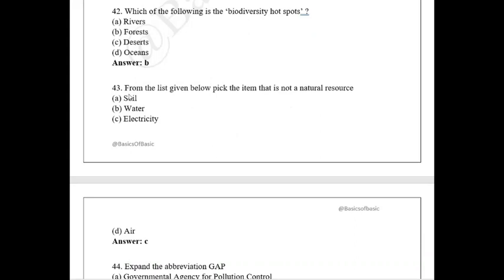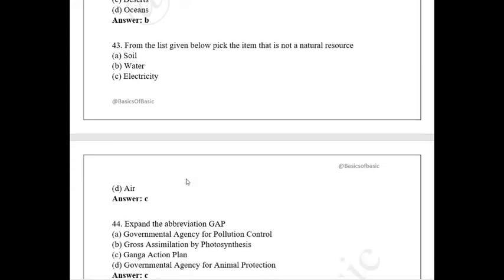From the list given below, pick the item that is not a natural resource. Soil, water, electricity, air. So electricity is not a natural resource, right? We humans, the intelligent animals, have created this electricity.